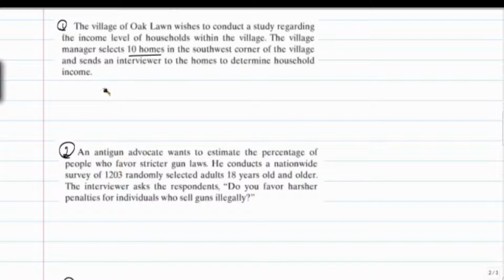Okay, so this is a sampling bias. They did not use a random sample. They only sampled people in the southwest corner of the village, so certain areas of the village were unrepresented, or undercovered. So they need to use a random sample, so that they randomly select 10 homes in the entire village, which would be a better way to avoid that sampling bias.